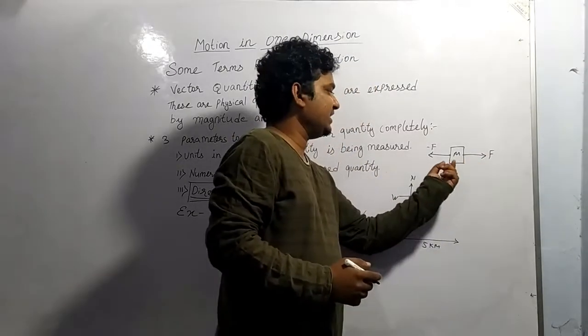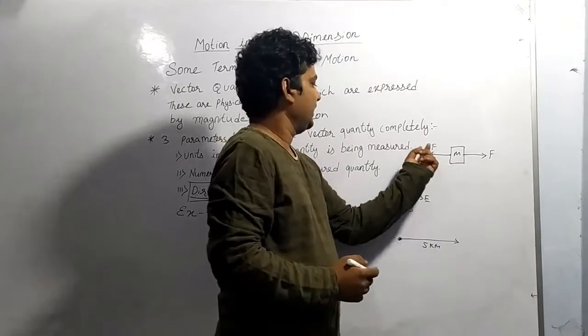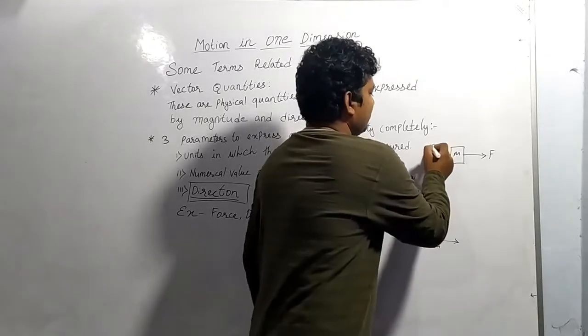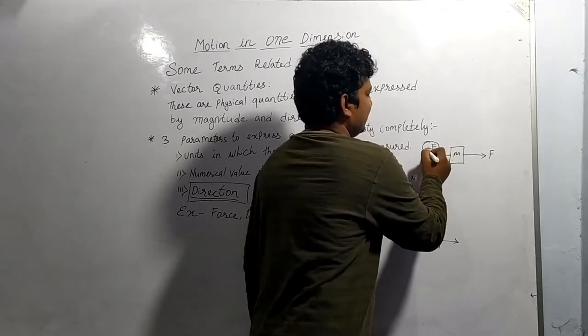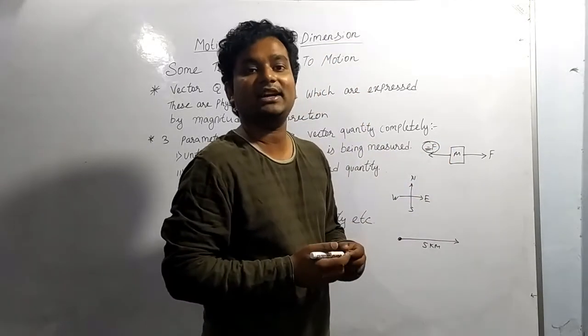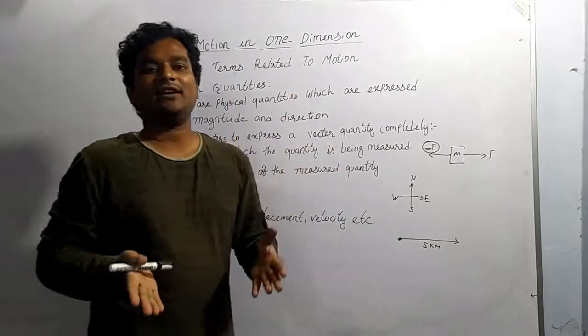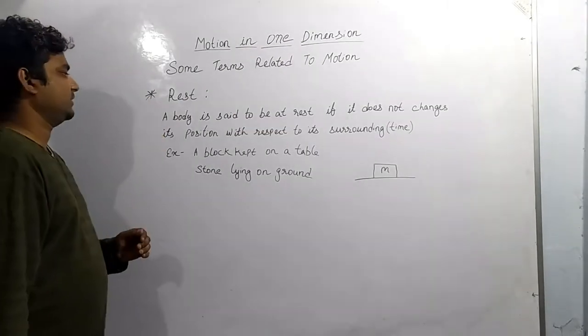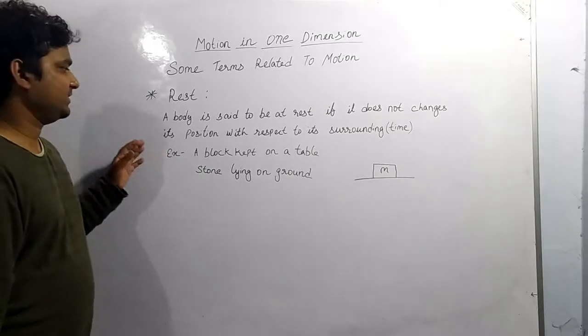When the direction has been changed to the opposite direction, then what is happening? The minus sign over here is representing that the direction has been changed. This is a vector quantity. Now coming to rest. So first of all, what is rest?